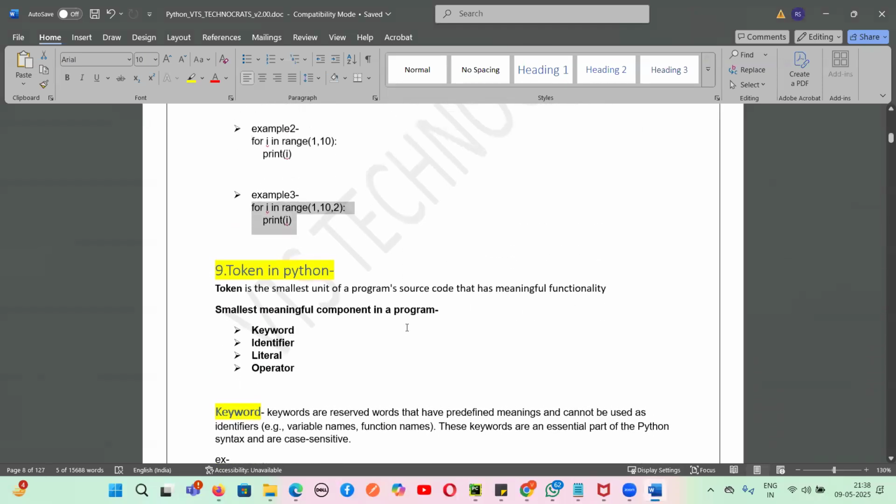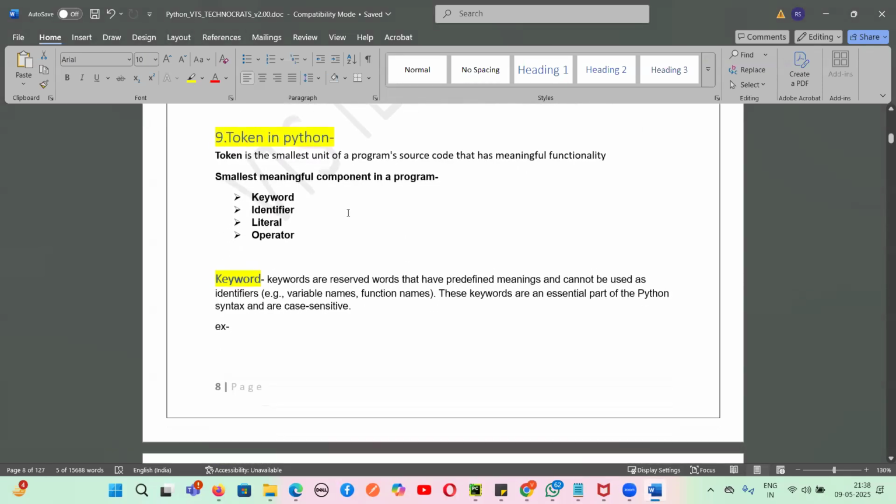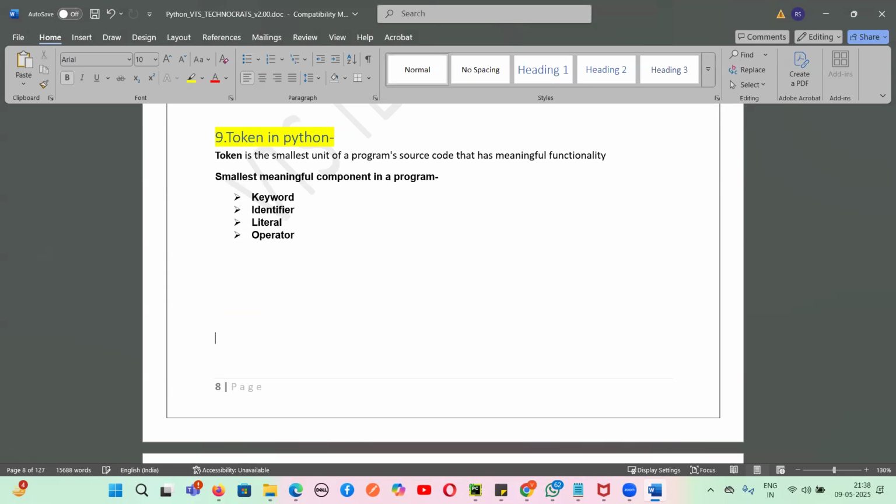Now, guys, there is something called a token in Python. A token is the smallest unit of program source code that has meaningful functionality. So we will see what the tokens are, guys. There are some small components used in Python that are called tokens: keyword, identifier, literal, and operators. So we'll see one by one, guys.